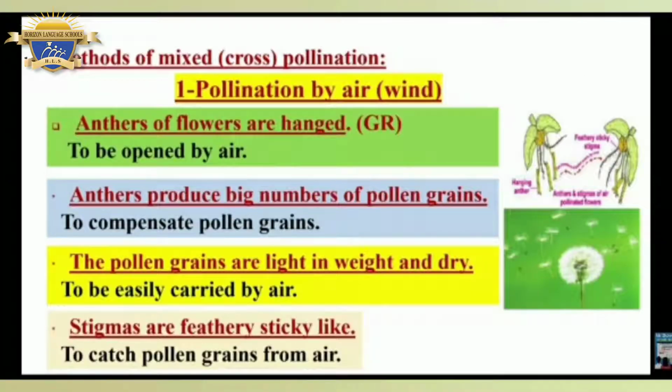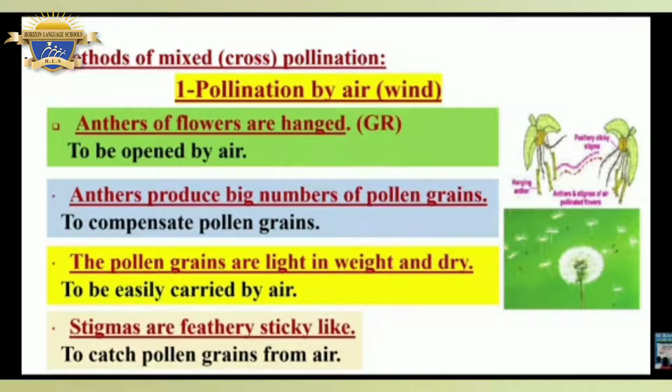Methods of mixed or cross-pollination. Number 1. Pollination by air or wind. Anthers of flowers are hanged. Give reason: to be opened by air. Anthers produce big numbers of pollen grains. Give reason: to compensate pollen grains.